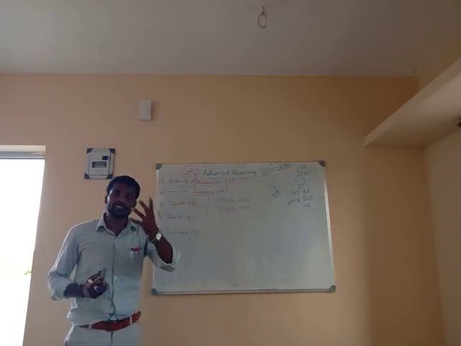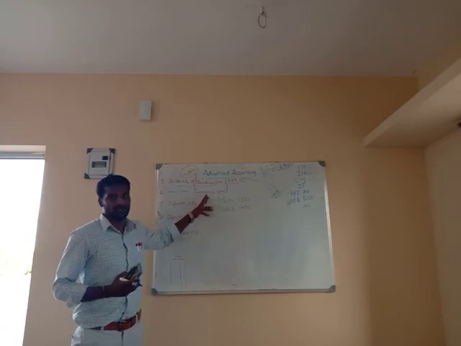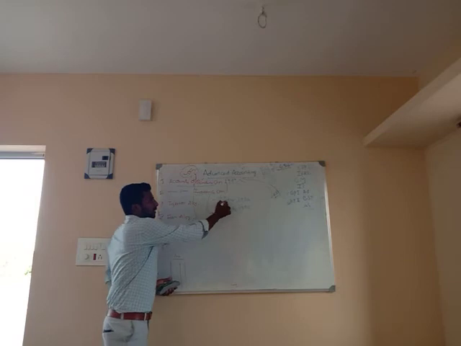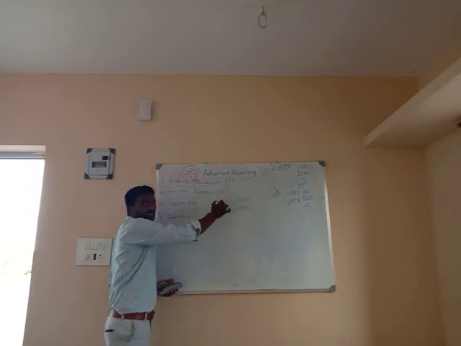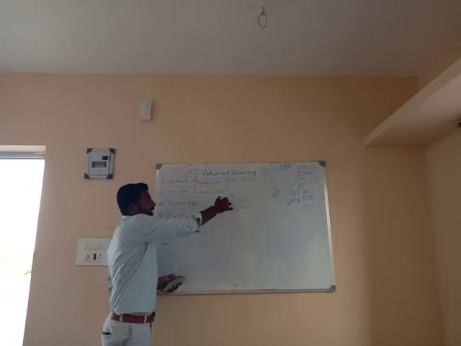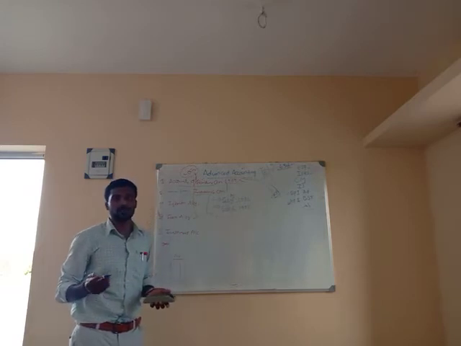If any uncertainty happens in the future, insurance will protect us. That is insurance, right? Under insurance, there is general insurance and life insurance. General insurance covers vehicle insurance, marine insurance, every insurance except life. For life also there is insurance. For example,